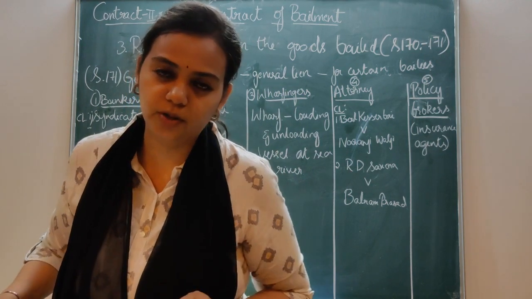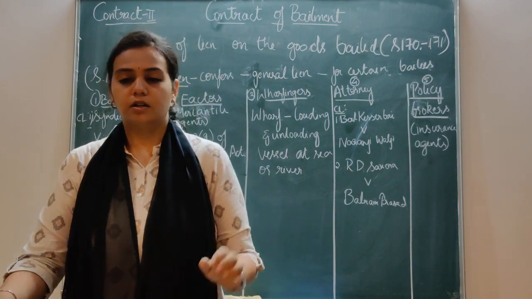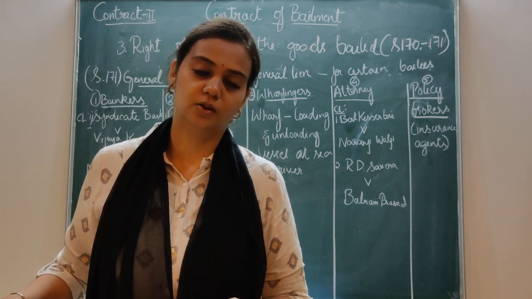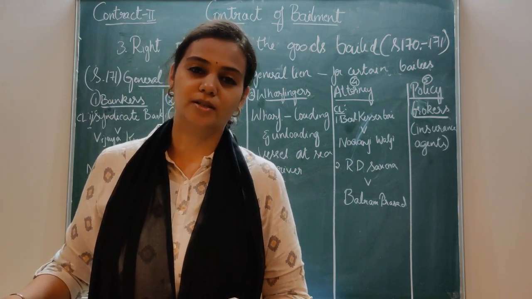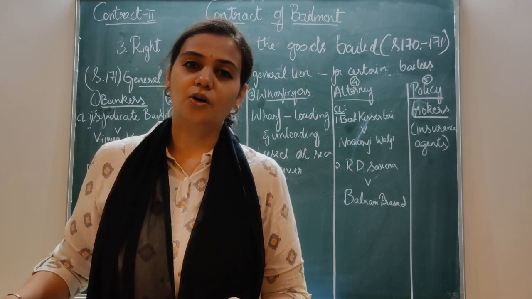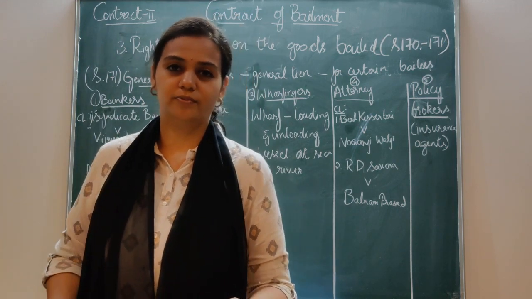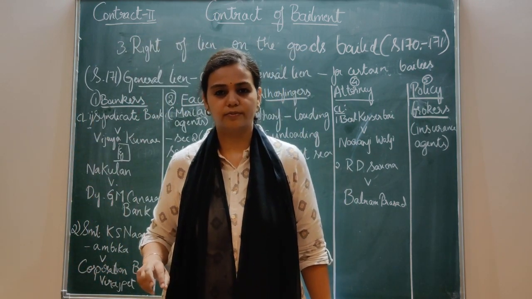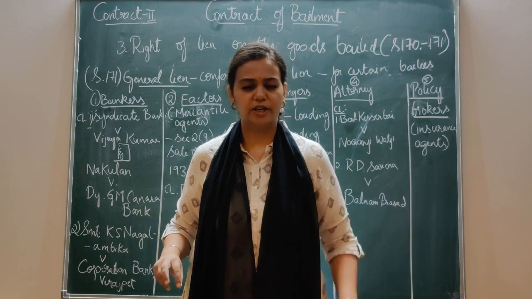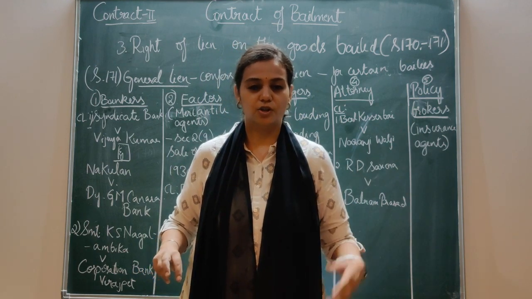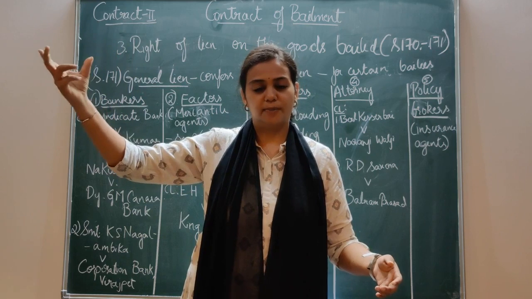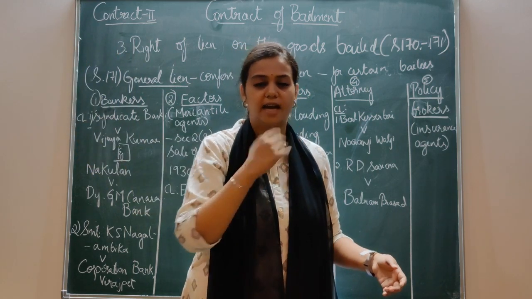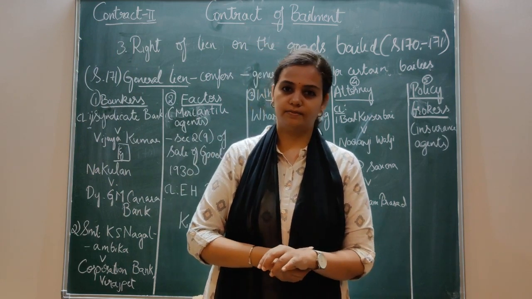And one more point to be noted in this case was that the personal loan had no security. There was no security kept for this personal loan. So for the recovery of the personal loan, they took the gold which was pledged for another loan. Always remember it as loan A, loan B. Take loan B as a personal loan. There was no security for the personal loan and he has made a default. So for that, they took the goods pledged, that is, the gold ornaments pledged for loan A, and they satisfied their debt. Got it?